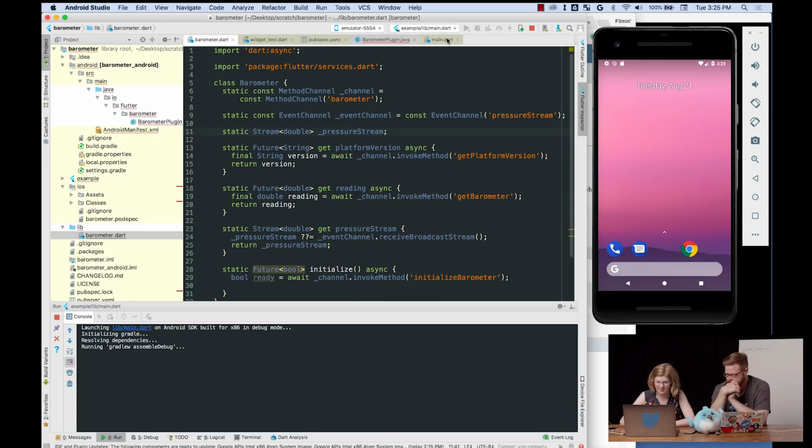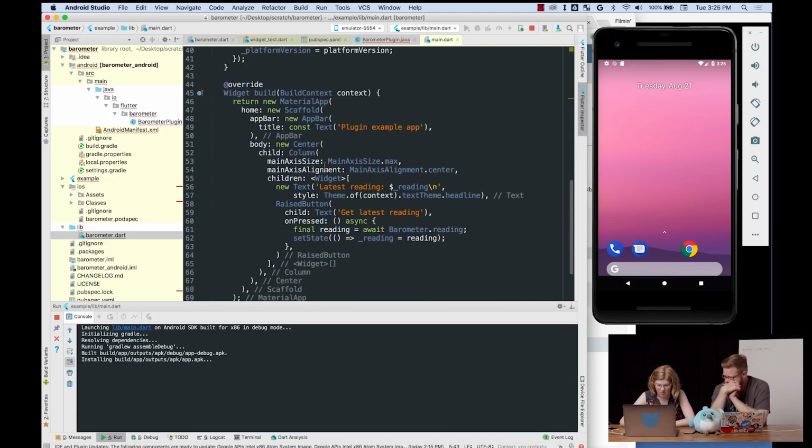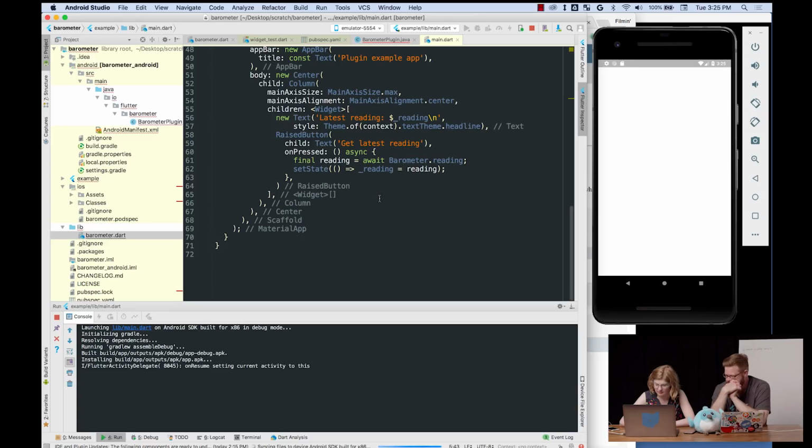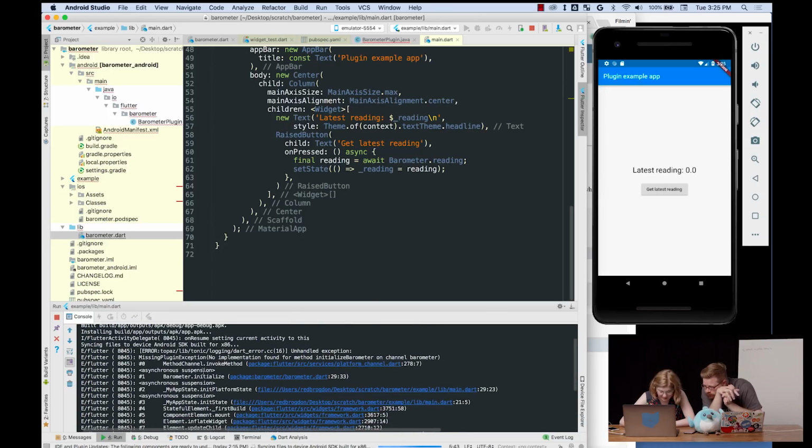While that's building, let's jump over to our example. So what we want to do here. Ooh, things happen. Initialize barometer: no implementation found. For initialize barometer?